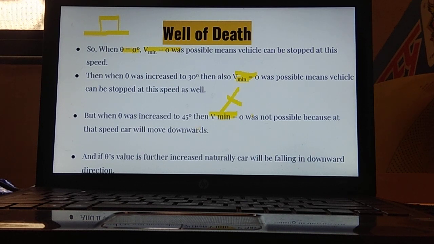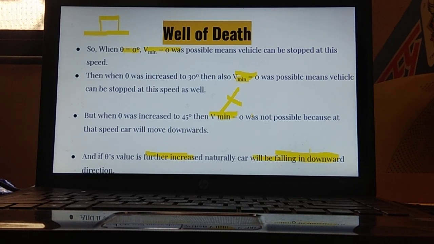Not possible means the vehicle will start moving backward. So the vehicle cannot take rest whenever the angle is 45 degree. Now if we further increase the angle, greater than 45 degree, 60 degree, 90 degree, whatsoever, then naturally the vehicle will fall in a downward direction.